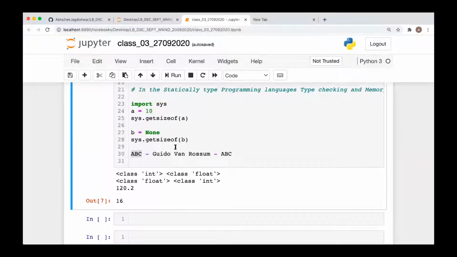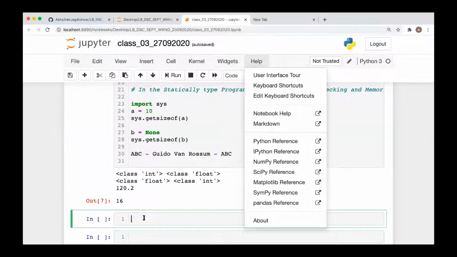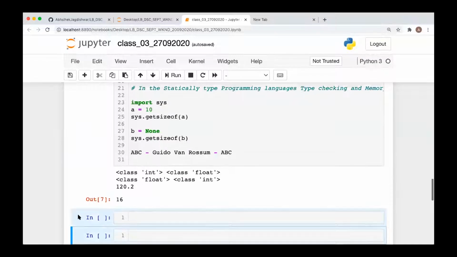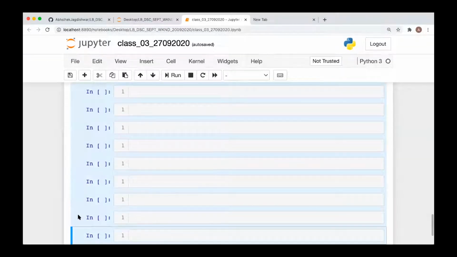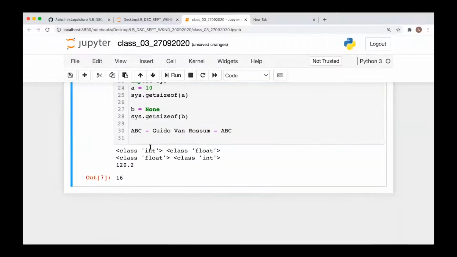No. Both are shortcut commands to execute the code. Actually, there is a difference, I will tell you. Shift Enter executes the code and creates one cell after this. For example, let's say these cells are deleted.